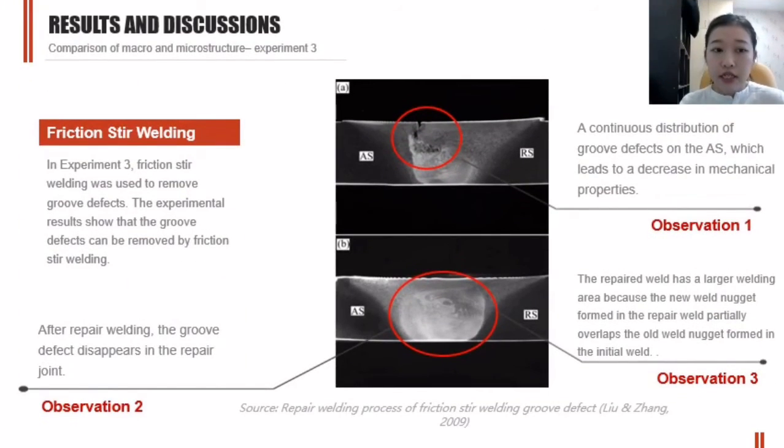The third experiment uses friction stir welding to remove a groove defect. As we can see from the first picture, they have a groove defect in the material and it will decrease the mechanical properties of the material. After the repair, we can see the groove defect has disappeared, and we can also observe that the repair area has a larger welding area because the new weld nugget has replaced the original weld nugget.